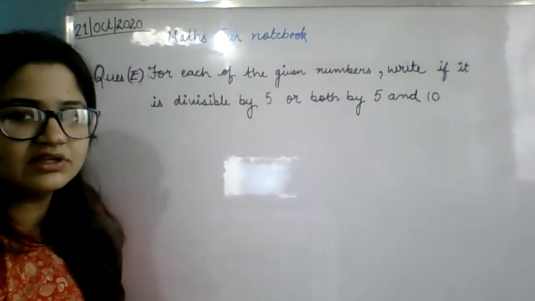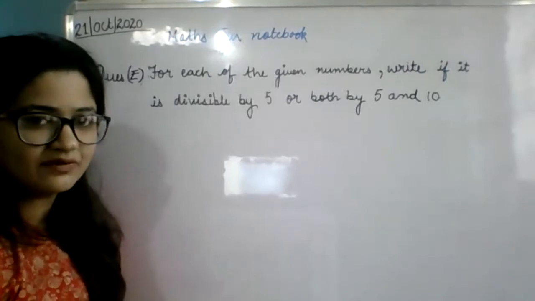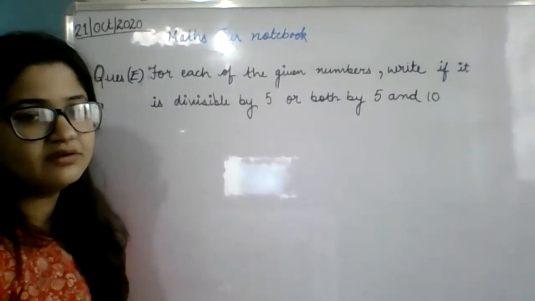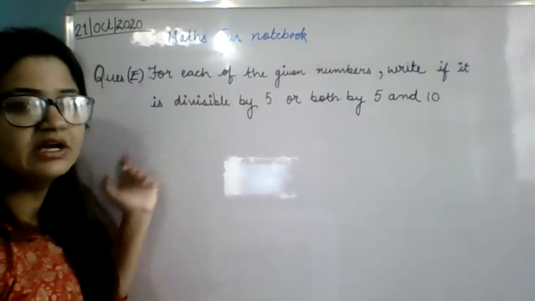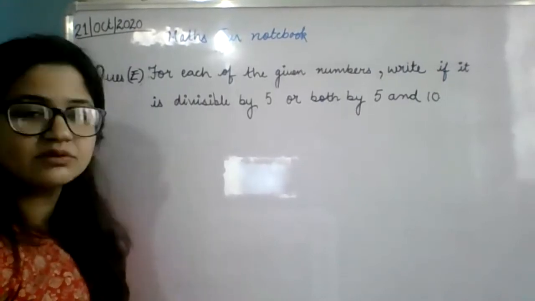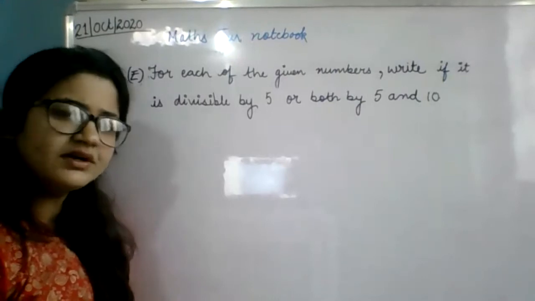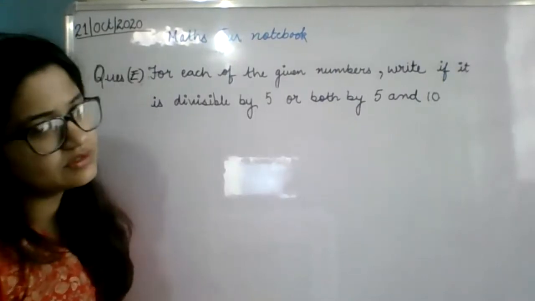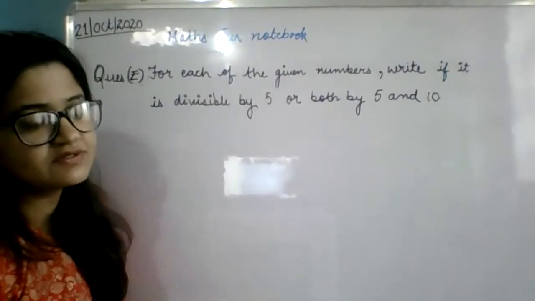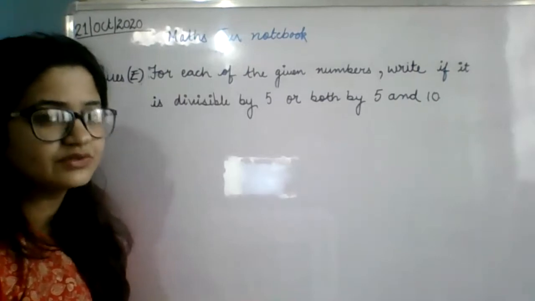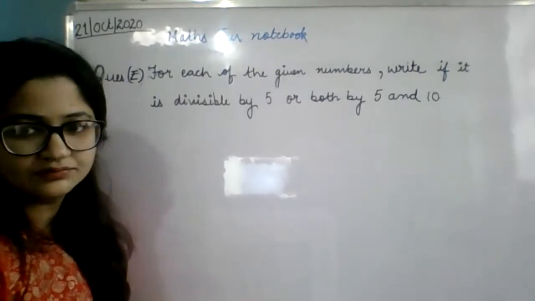For each of the given numbers, write if it is divisible by 5 or both by 5 and 10. You have to tell if a number given to you is divisible by 5 or not, or it is divisible by 5 and also by 10. That means you have to check the divisibility of 5 and the divisibility of 10. Okay.